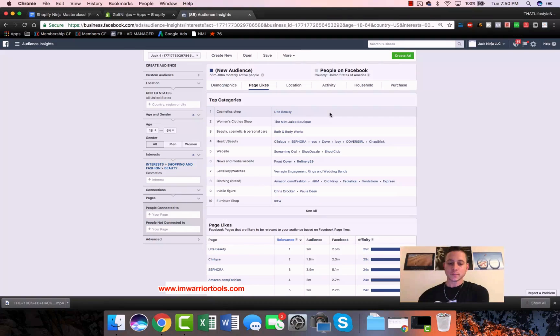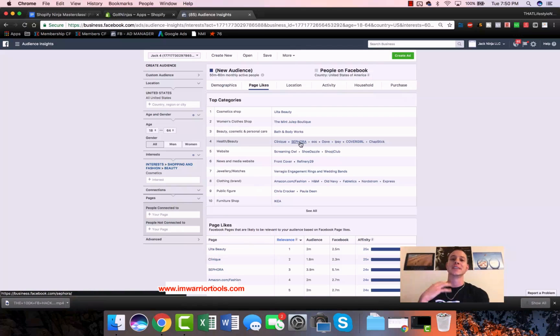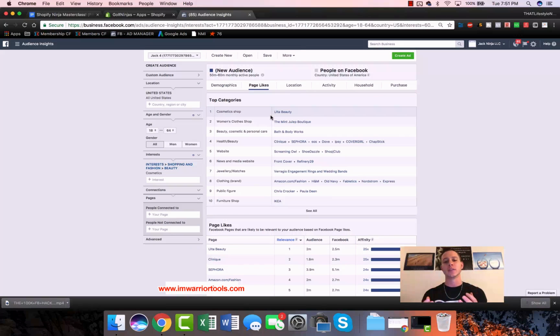So then, if we're selling cosmetics, we are going to be targeting Ulta for sure. We're going to be targeting Bath & Body Works, Clinique, Sephora. All of these are fantastic because if women are going out there and liking these pages, then they care about cosmetics. They're probably purchasing cosmetics. And we can figure out so much data from Audience Insights about any topic or a variety of topics, and it's just invaluable, guys.